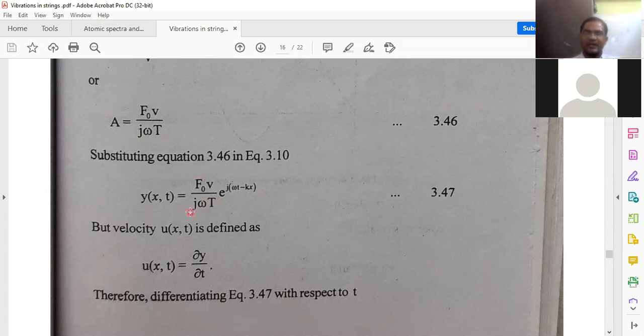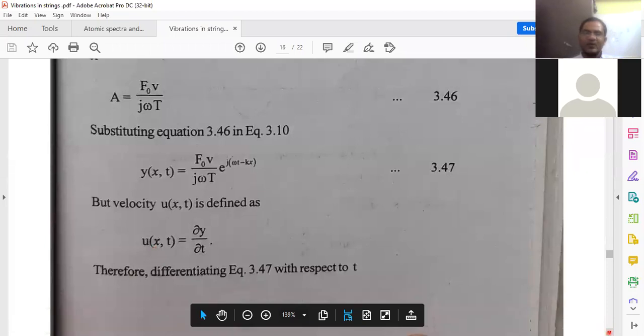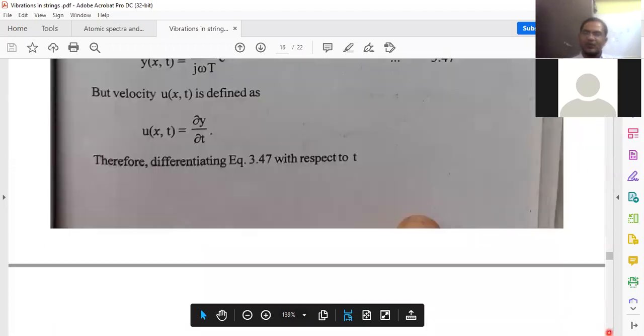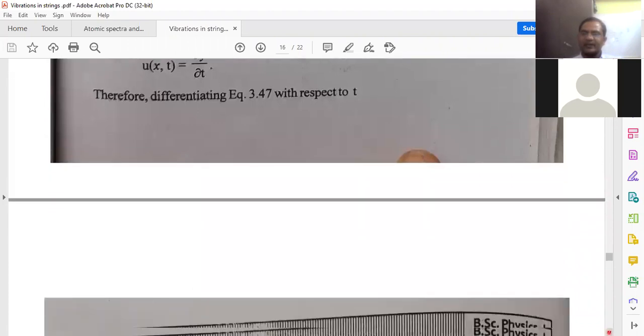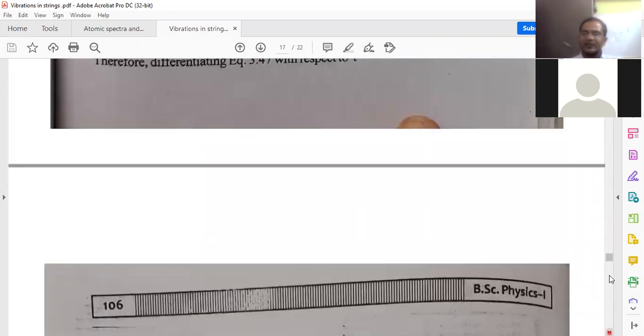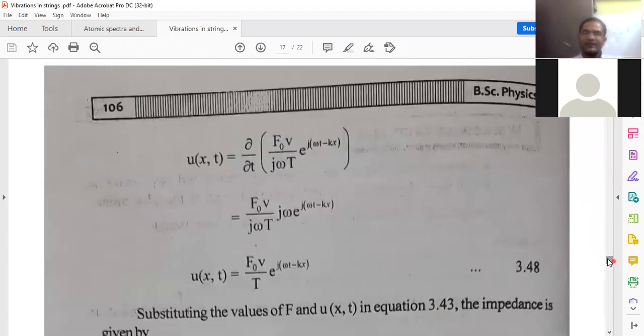F naught v by j omega T into e power j into (omega t minus kx). But the velocity of the particle is denoted with the small u: u of (x, t) equal to dou y by dou t. So you take y of (x, t) equal to A e power j into (omega t minus kx), right? So you differentiate that equation with respect to time.